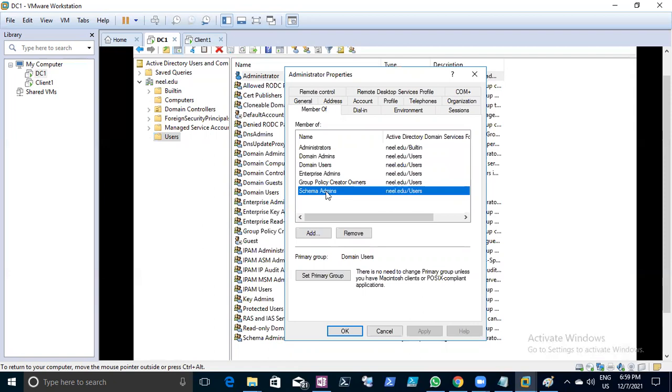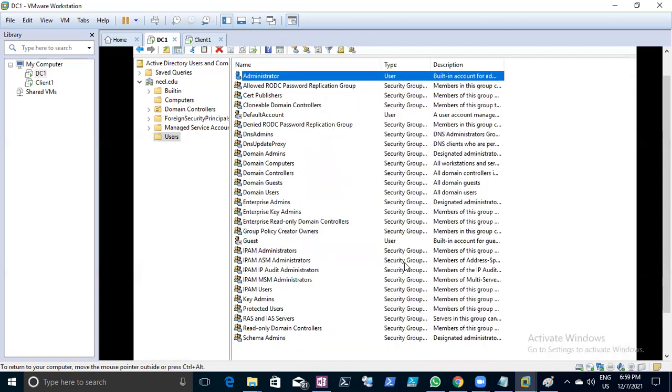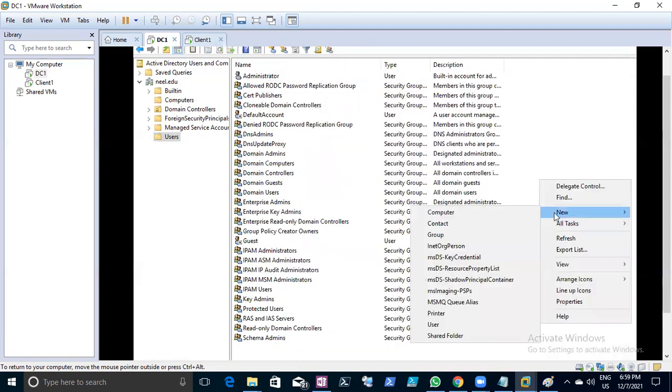Administrator properties. Correct. I need to go to dsa.msc, Active Directory Users and Computers, and go to the user's properties, click on Member Of, and I can see which groups the user is a part of.